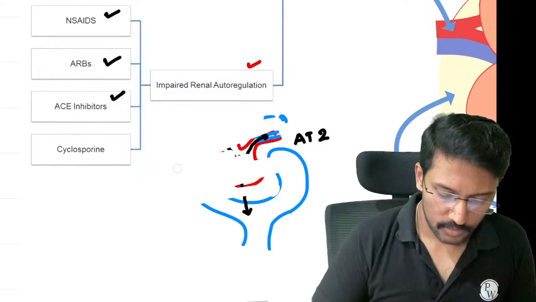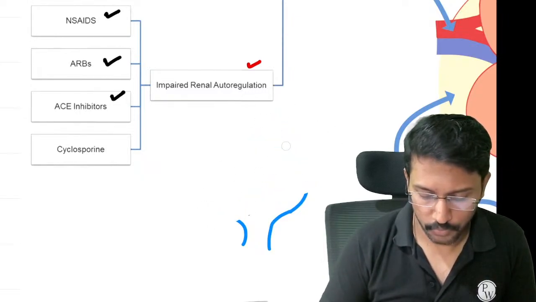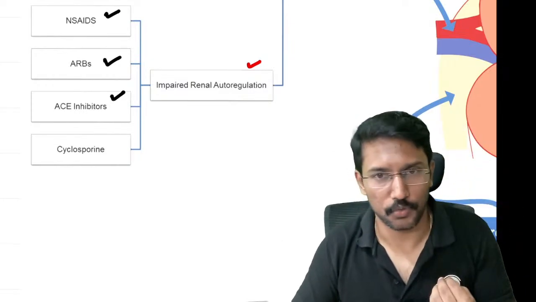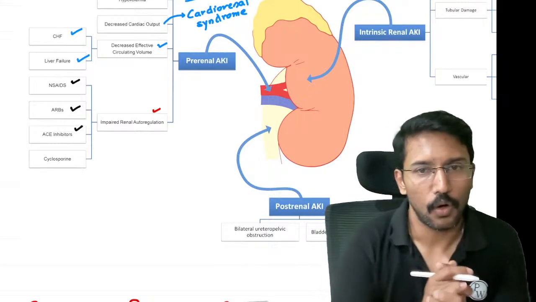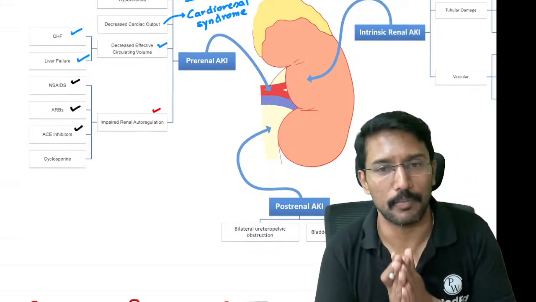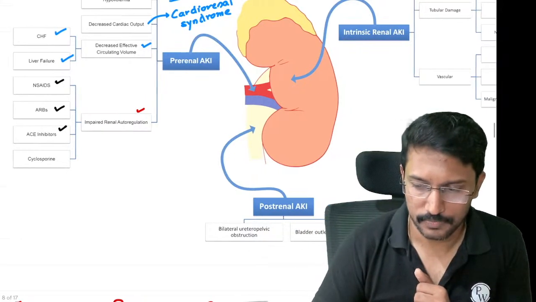Okay, now this is about pre-renal AKI. In what all conditions does the kidney blood flow get reduced? When the volume of circulating blood itself is reduced, right? Or the ability of cardiac contraction is reduced, or effective circulating blood volume is reduced, or renal autoregulation is impaired by drugs like ACE inhibitors, ARBs, or NSAIDs.